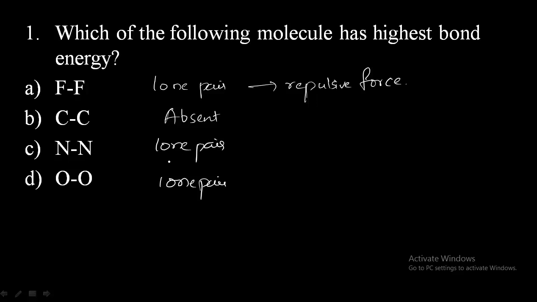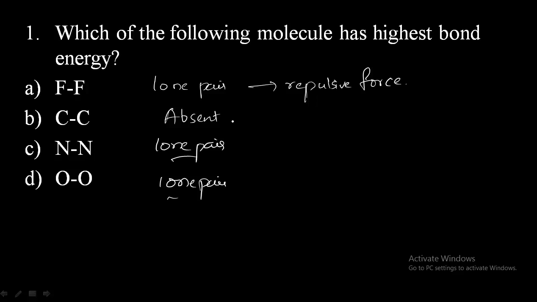In the case of nitrogen as well as oxygen, since lone pairs of electrons are there, repulsive force will exist, and due to that a weaker bond will be present. But in the case of carbon, due to the absence of lone pairs of electrons, no repulsive force or minimum repulsive force is present.